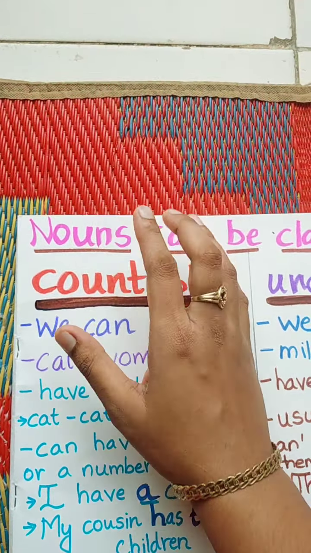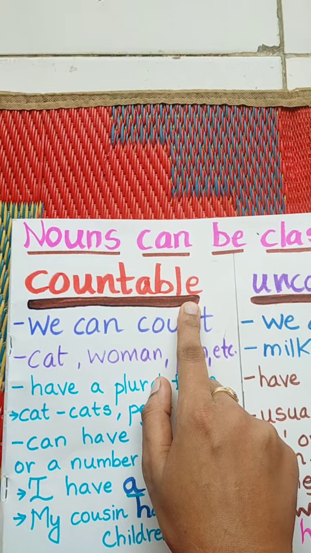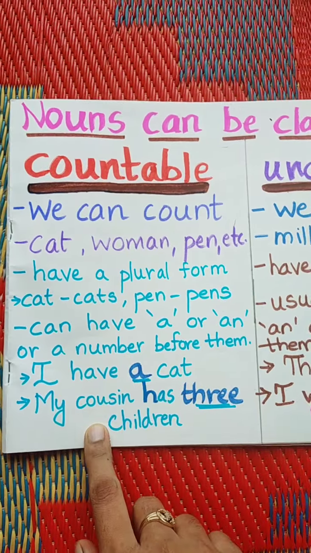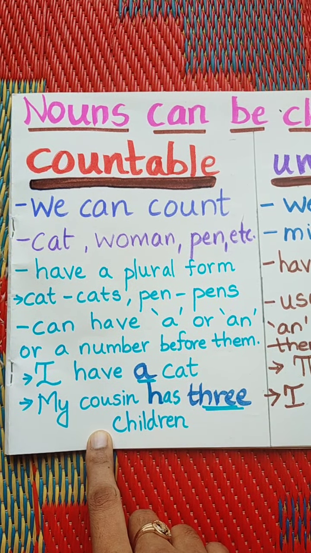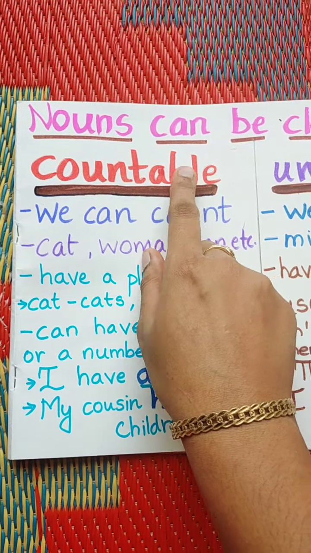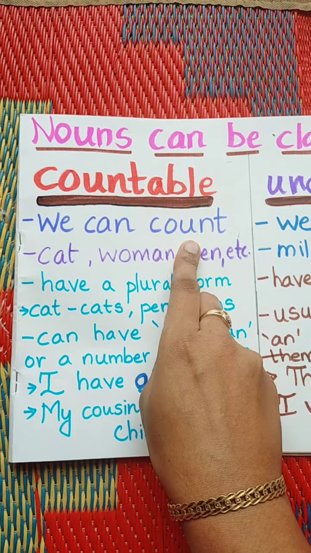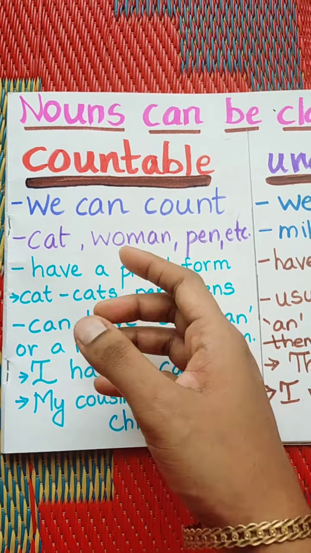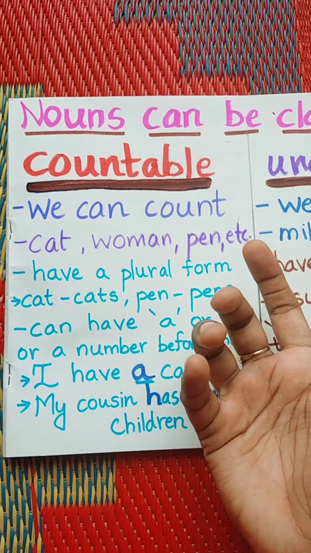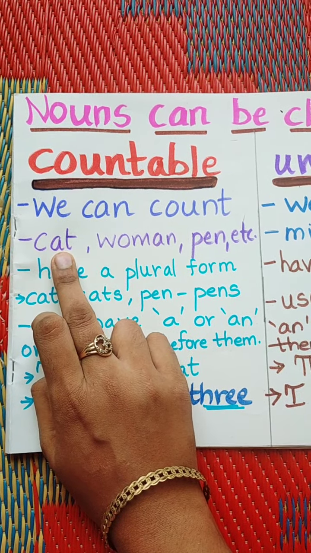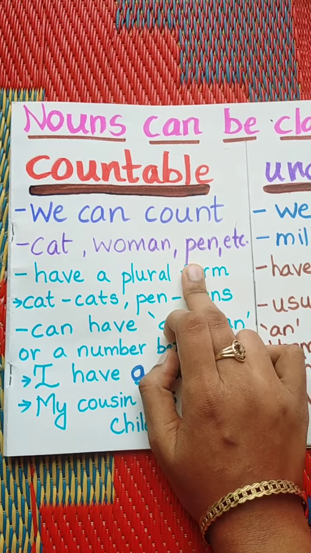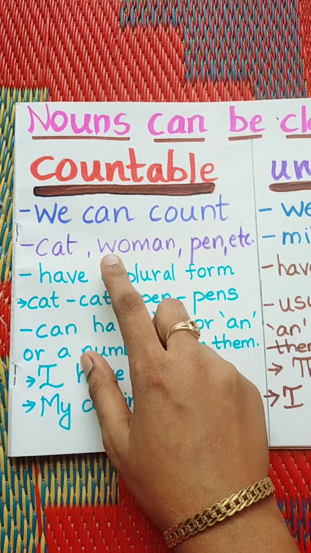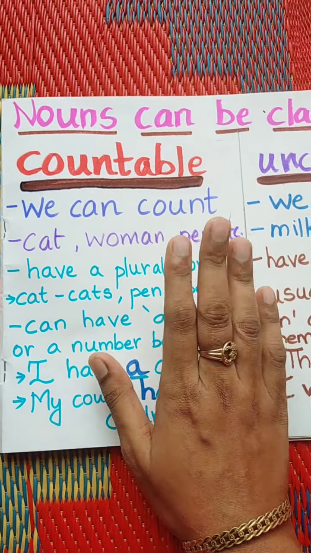Now let's first go to the countable nouns. Some features of countable nouns I have written over here. I will tell you about the features of the countable nouns. As the name suggests, countable means we can count. The nouns which come under countable nouns, we can count them by numbers. For example, see, I have written cat, woman, pen, etc. We can count n number of cats, women, pens, these things we can count, yes.